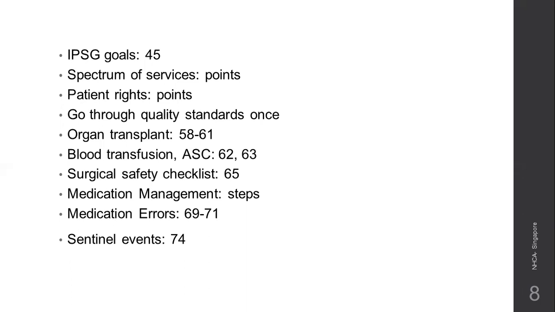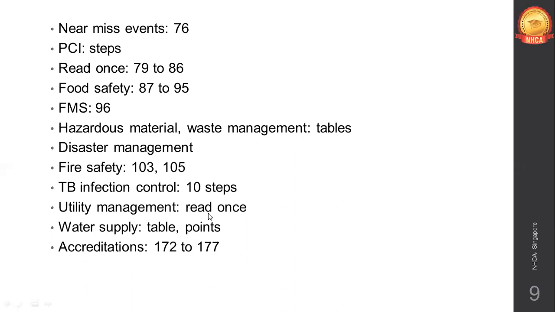Then we have sentinel events and near miss events. Examples are important here. What are the examples of sentinel events? Examples of near miss events. These are important. Then we have prevention and control of infection.